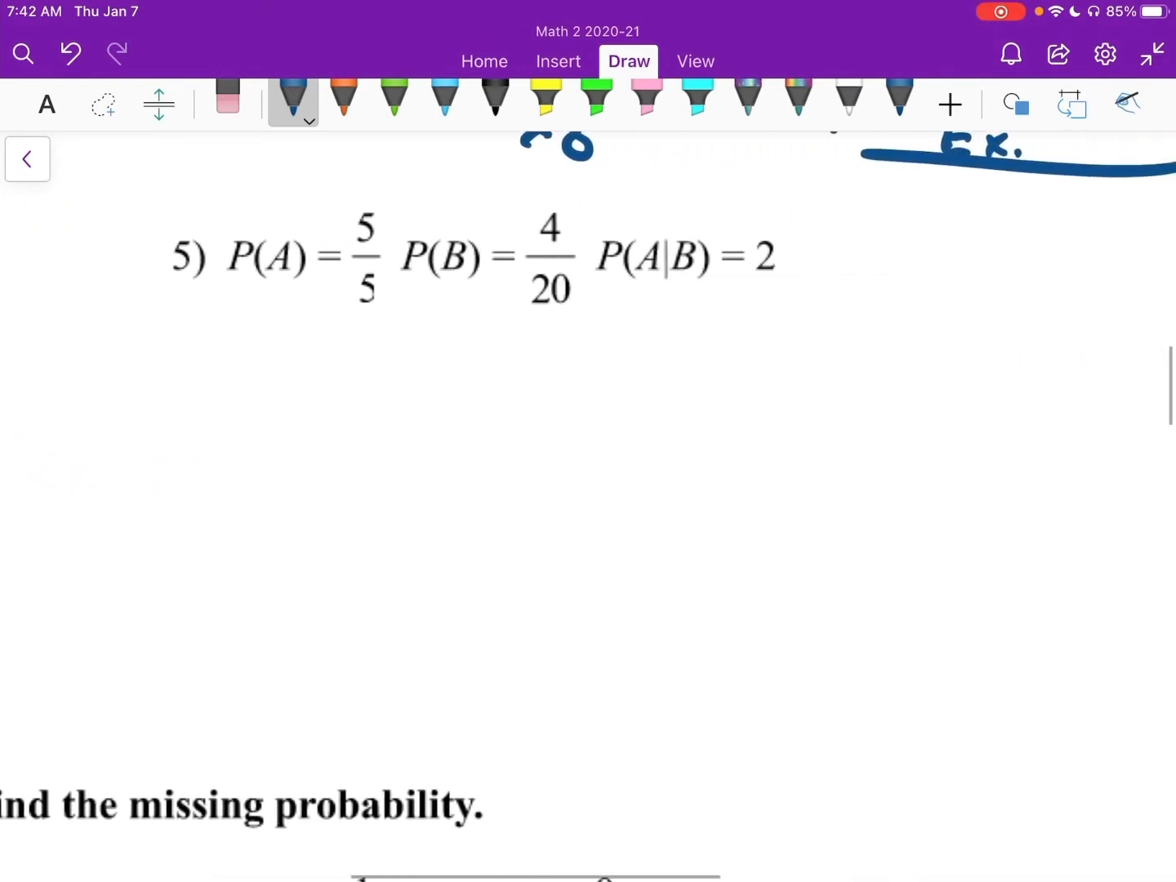Number 5, looking here, this should be a 2, this would be a 7, and this would be a 0. Here we do the same thing. We say, well, probability of A given B is equal to 0. So that means these have to be mutually exclusive. All right, I'm having lots of numbers messed up here. Yep, that's the way it's supposed to be. Okay.